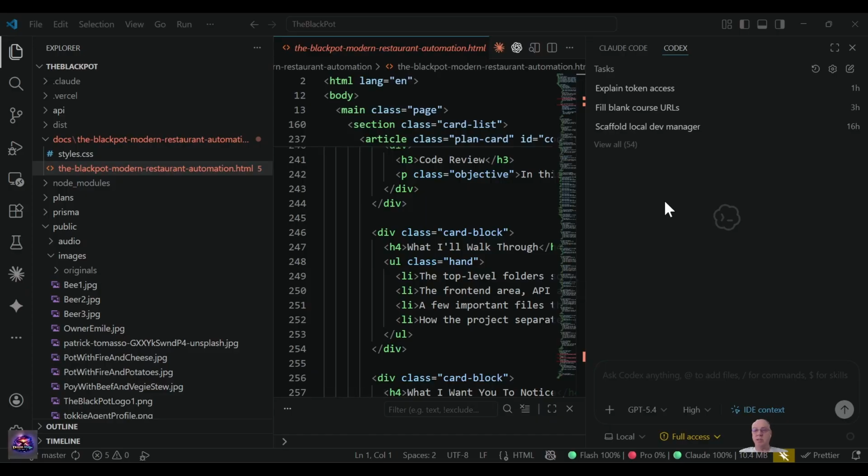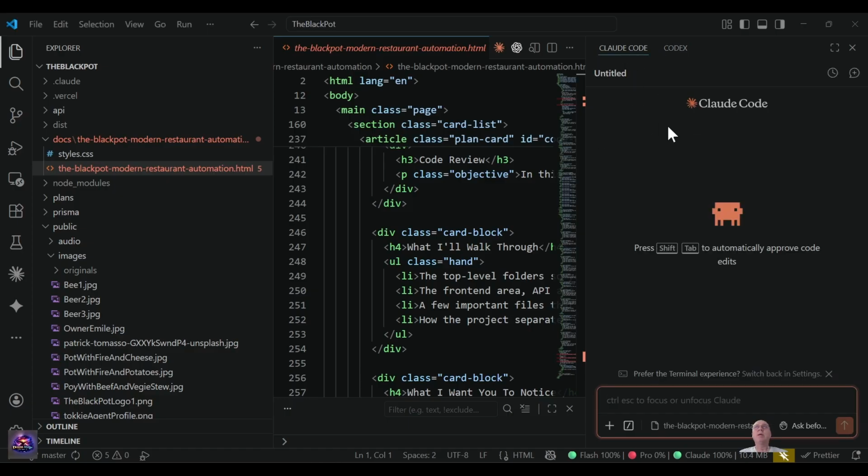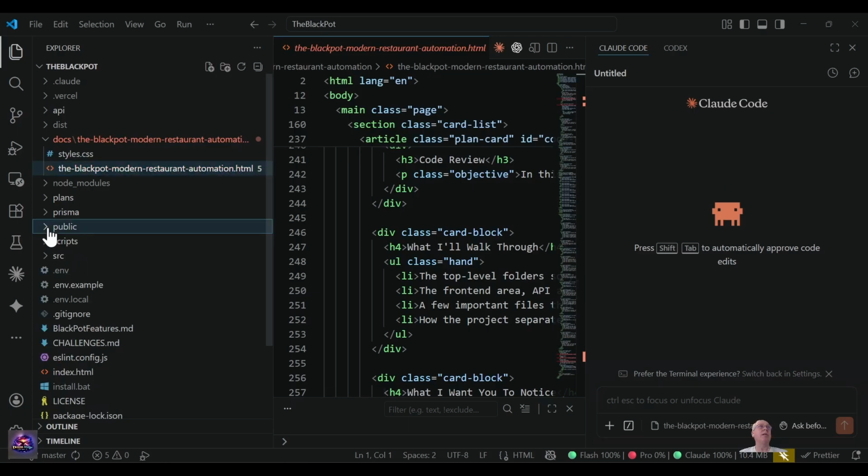So the two coding agents that I like to work with is typically Codex or Claude Code. And I'm using my subscription on Claude on the Max plan, and on the Codex side the Plus plan. So the combination between these two should give you enough bandwidth to build any of these applications. They are both very good now, so it's a matter of personal preference. And a pro tip is to sometimes tell Codex to check the work of Claude and Claude to check the work of Codex, and then this way you can use it like an expert code reviewer, which you'll soon get to know more about. But let's spend a little bit of time just on the directory tree.